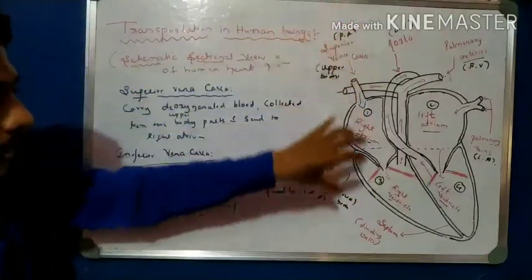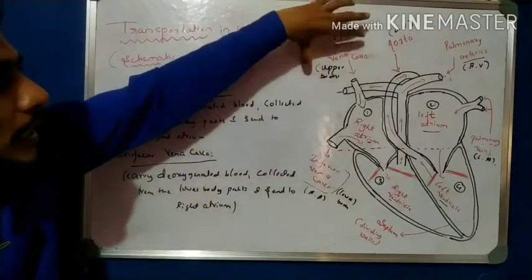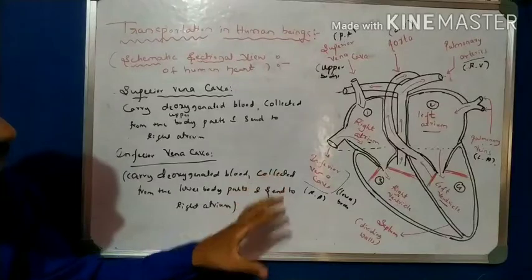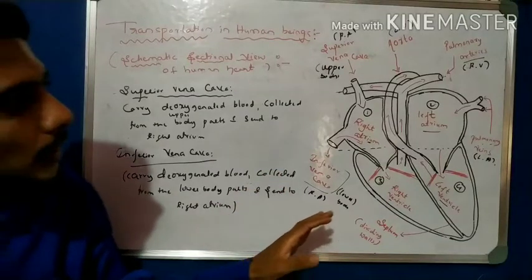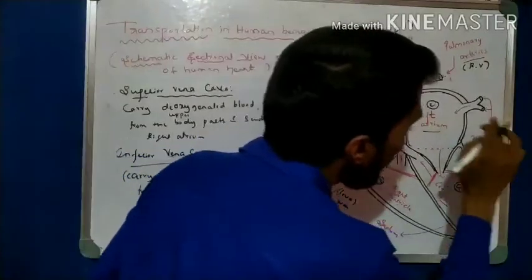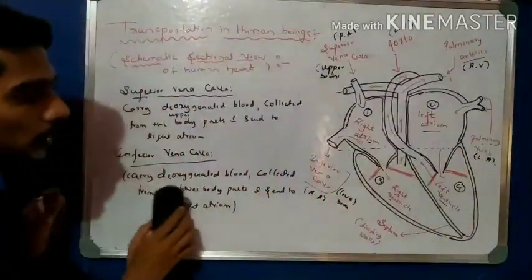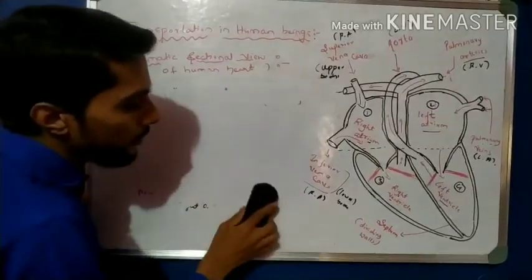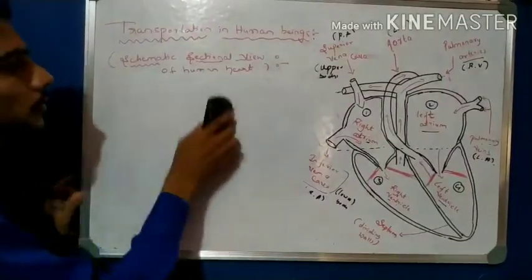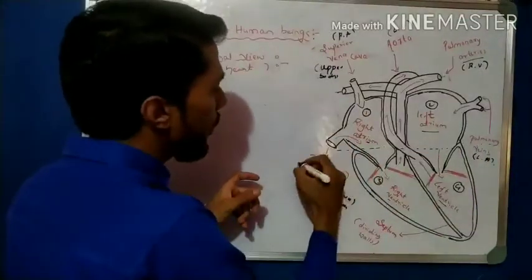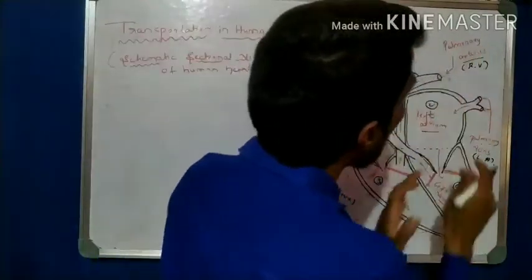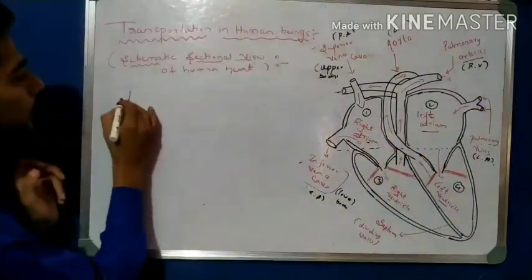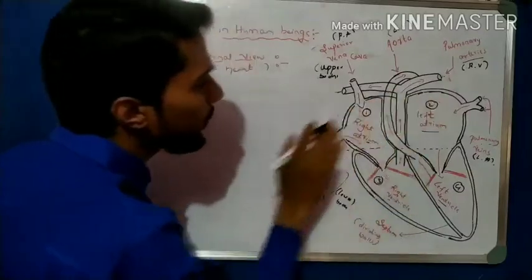Superior means the upper part of the body, inferior means the lower part of the body. Both carry impure, deoxygenated blood. That is about the inferior vena cava. Come to this side, the pulmonary veins. I take the pulmonary veins, this is over, one by one I analyze it. Okay, this is over. Now after that, you have to take this side. Now come to another very important thing on this side. Here observe, the pulmonary veins are taken. Pulmonary arteries next. Okay, the first, related to the right side, is finished.